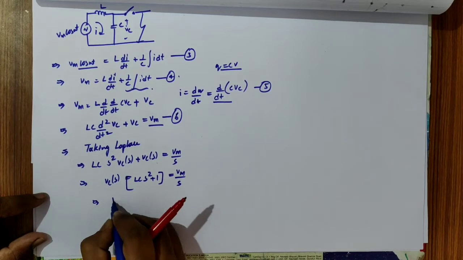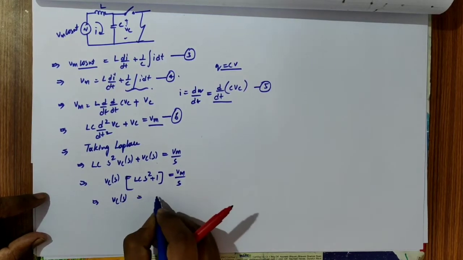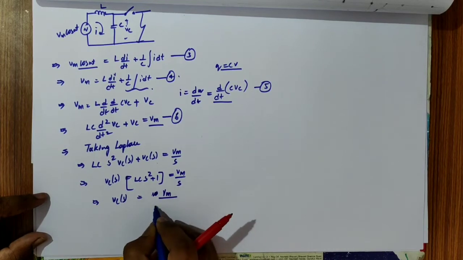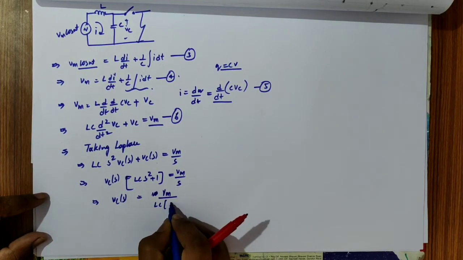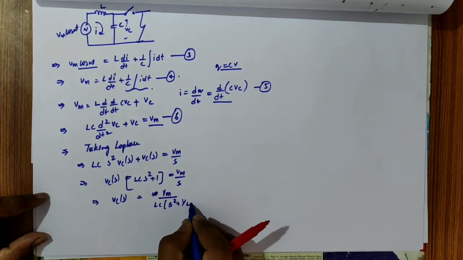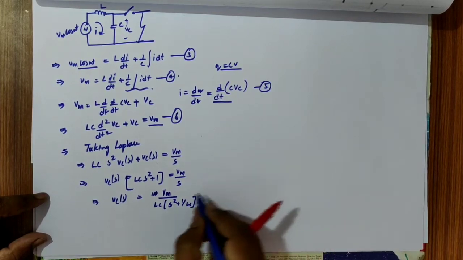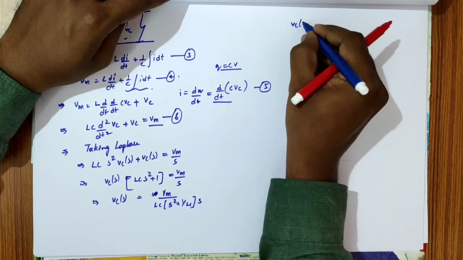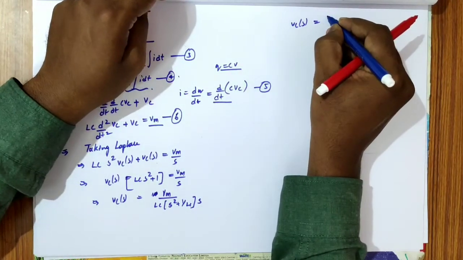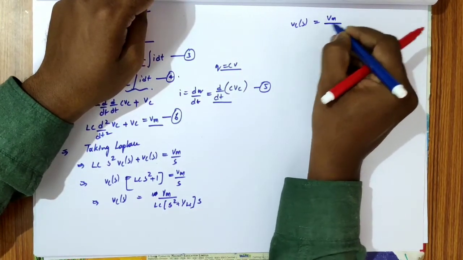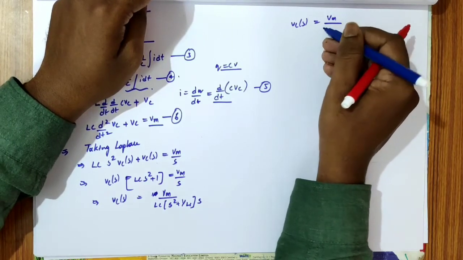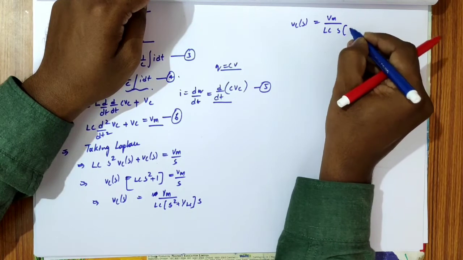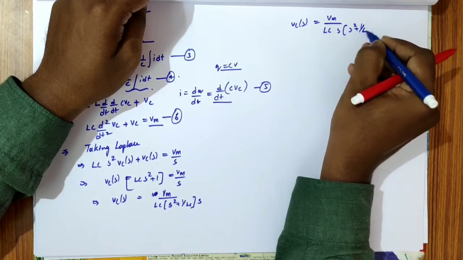So Vc of s equal to Vm by LC s square plus 1, by LC into s, therefore Vc of s equal to Vm by LC into s into s square plus 1 by LC.